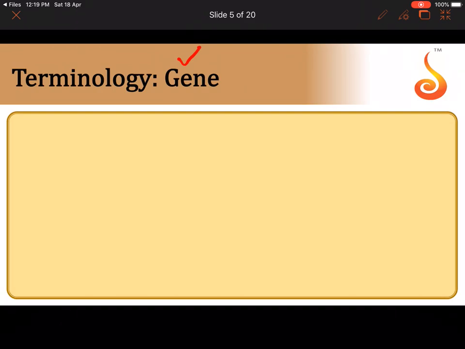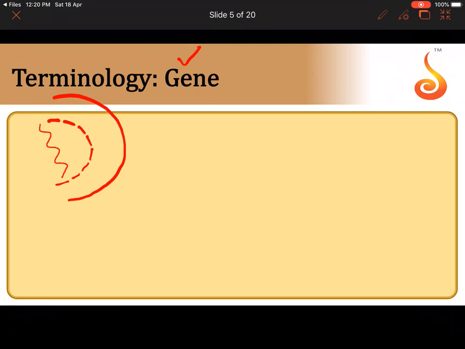Now, you all know the architecture of a typical cell. What does a typical cell have? A typical cell has a plasma membrane on its outside, and then you know that there is a nucleus, a compartment inside the cell, which is referred to as the nucleus. And all of you know that within the nucleus there is a double-stranded DNA. This is our genetic material or genome, isn't it? So I'm showing a double-stranded DNA here that is sitting inside the nucleus of our cell.